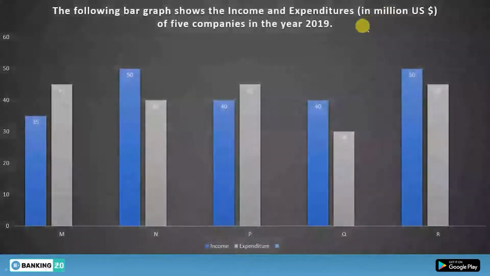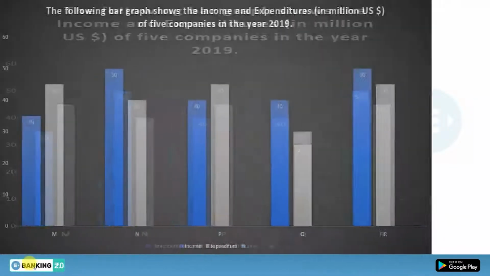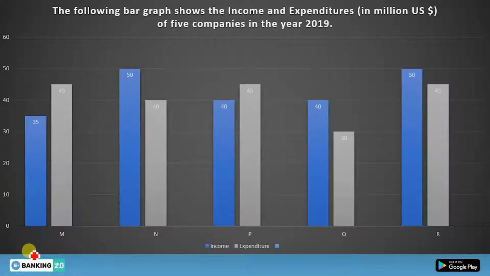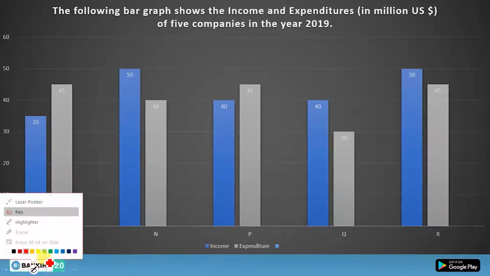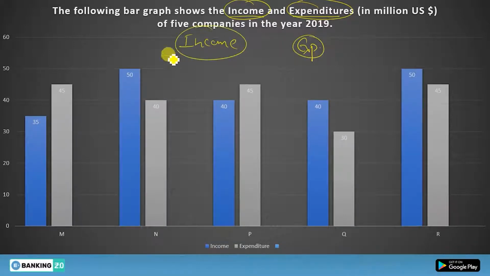Next one is very important, DI, and this DI always comes in your exams. So what is in this DI? Let me change the pen. First of all, you have two terms. The following graph shows income and expenditure. There are two terms given here: income and expenditure. If you know about profit and loss, there are two terms there.